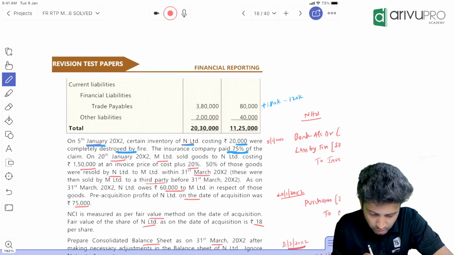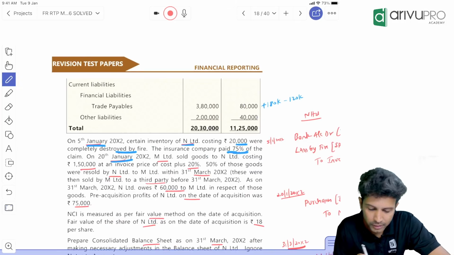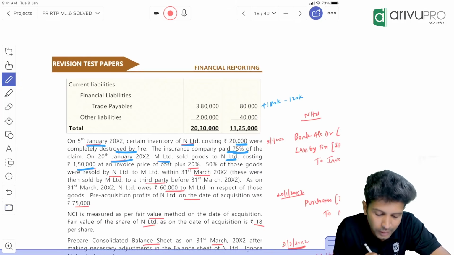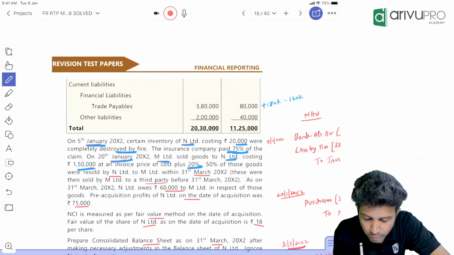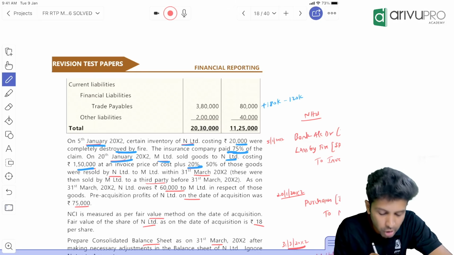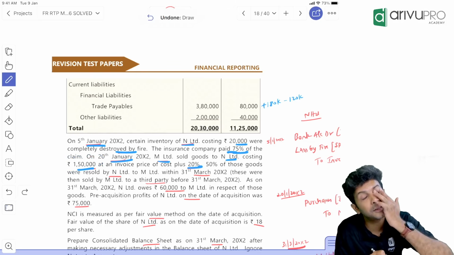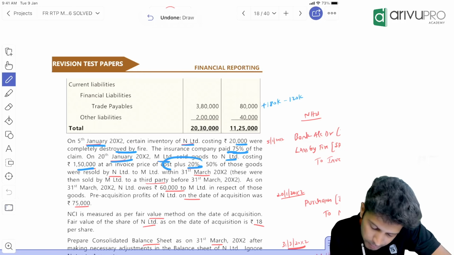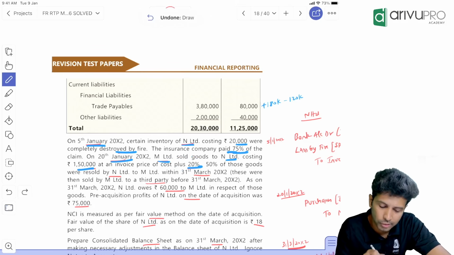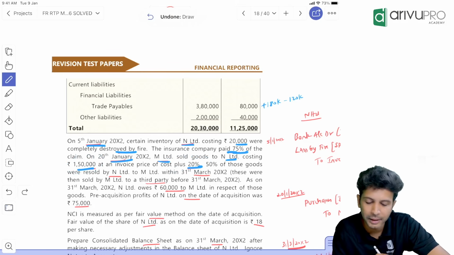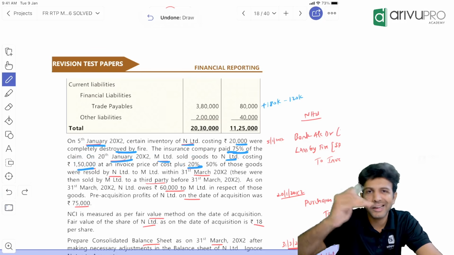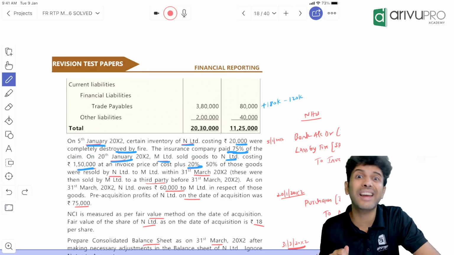Next is what? On 20th January. Okay, same. M Limited, parent, has sold the goods to N, costing 1,50,000 at an invoice price of cost plus 20%. Parent has sold goods to subsidiary. The cost of the goods is 150, but did parent sell it at cost? No, they added a profit markup of 20%. Profit is 20% on cost only. So calculate 20% of 1,50,000. That is 30,000. That means parent has sold goods to subsidiary for 1,80,000.